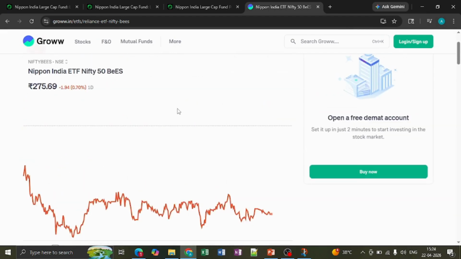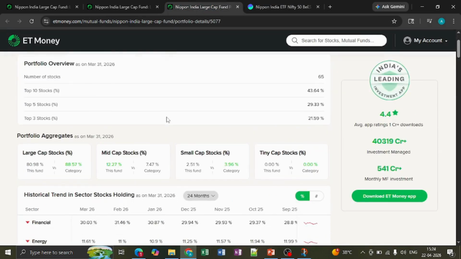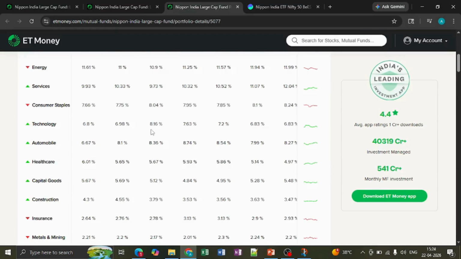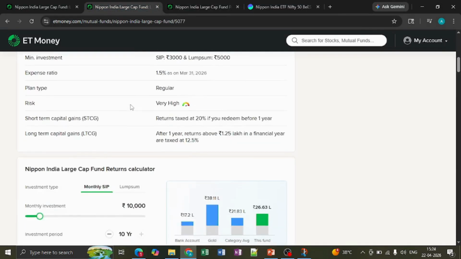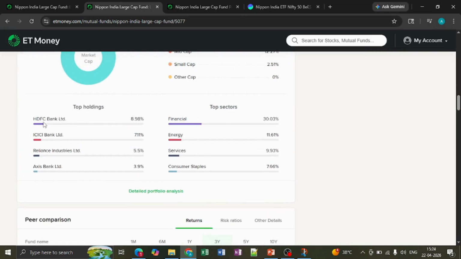In the large cap, I'll show you why I say that, compared to the Nippon India large cap mutual fund, this is best. If I scroll down here, you can see the top holdings: HDFC Bank, ICICI Bank, Reliance Industries, and Axis Bank. If you invest your money, these are the top four holdings which Nippon India Mutual Fund has.